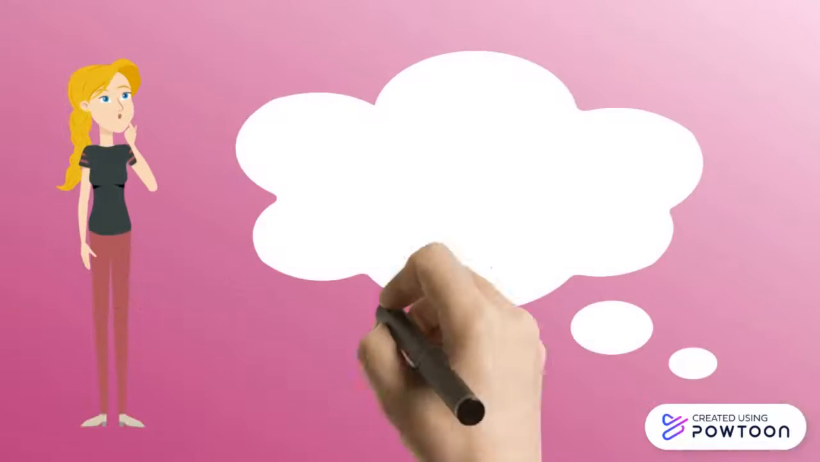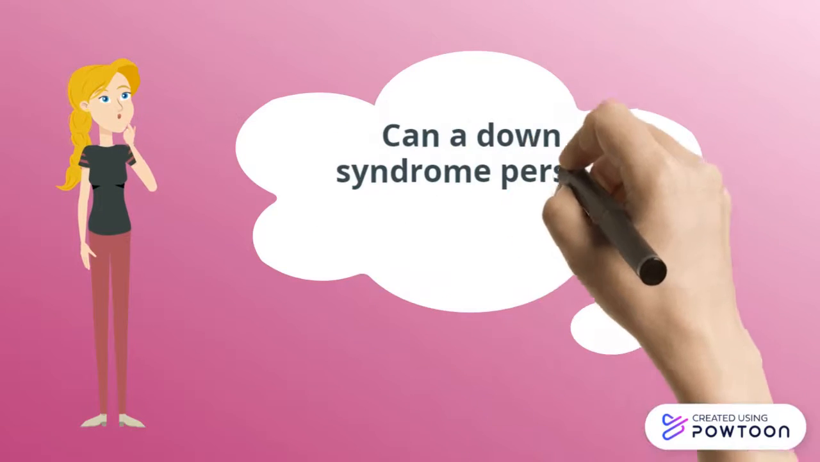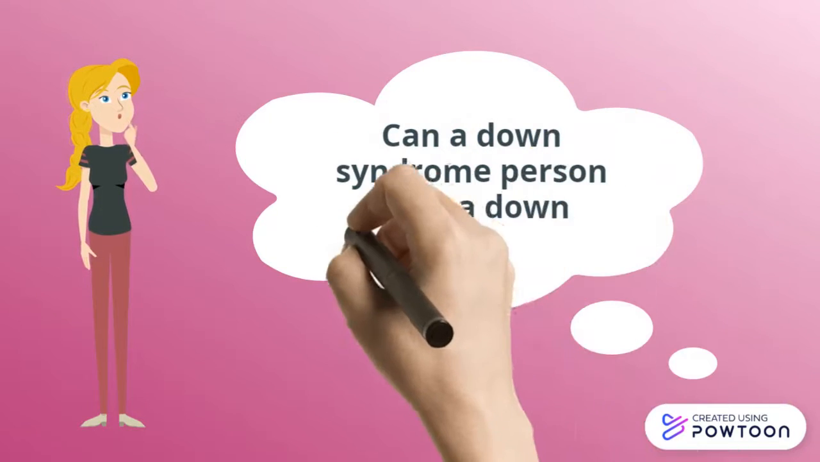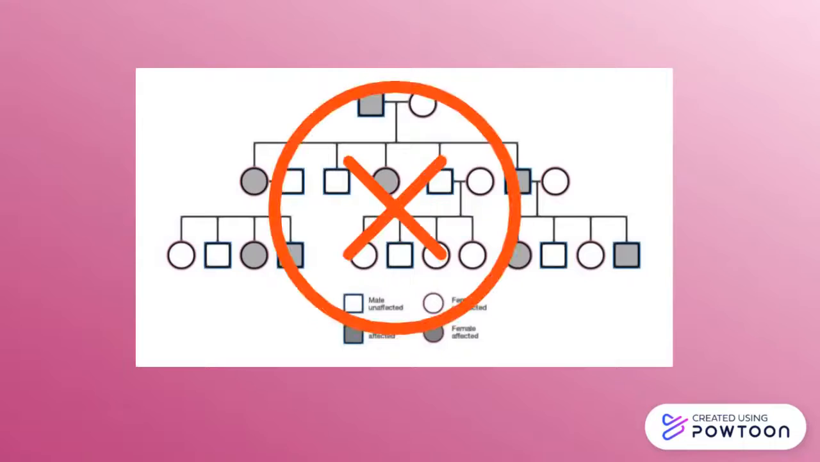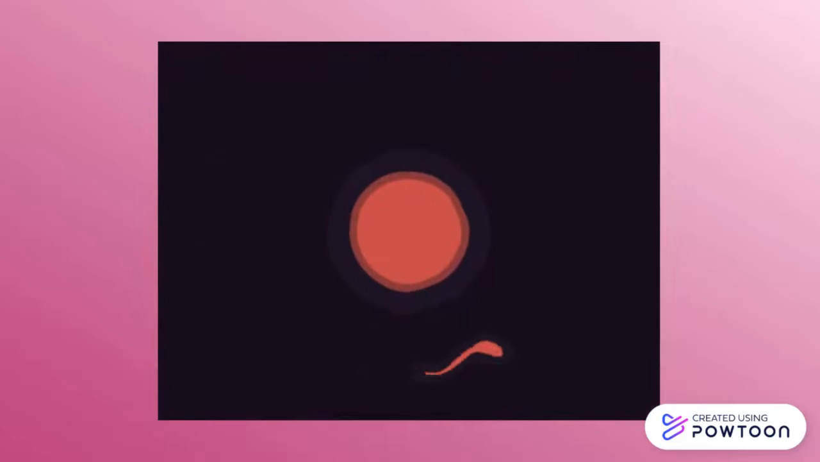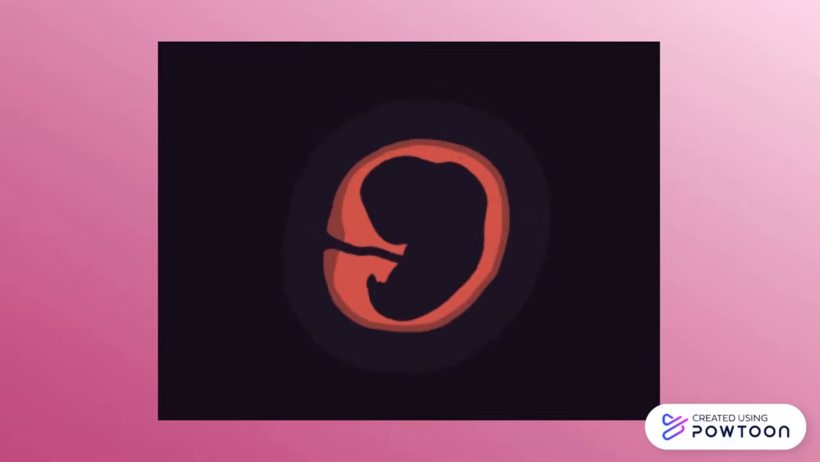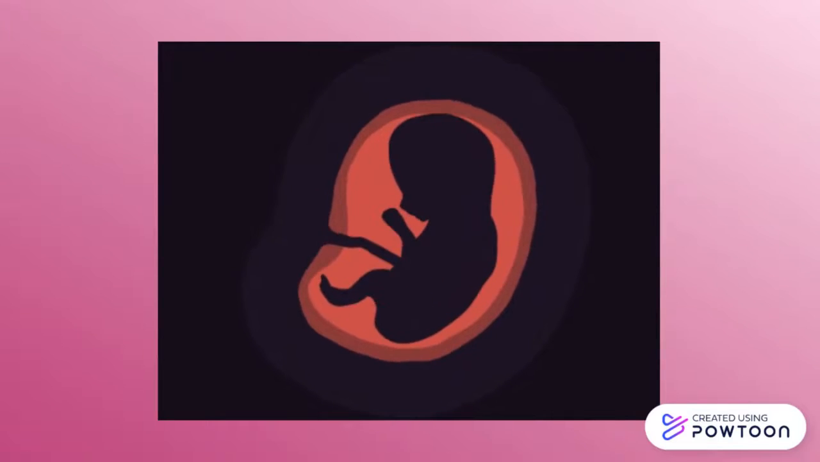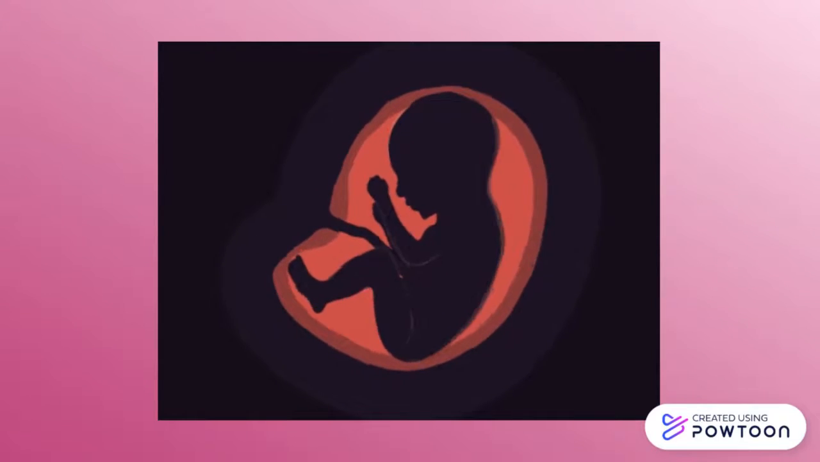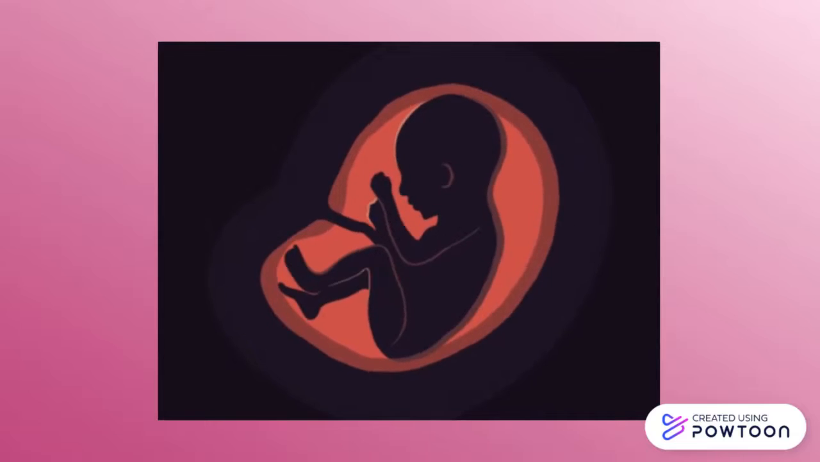Sometimes people ask questions like, can a Down syndrome person have a Down syndrome child? Well, most of the time, Down syndrome is not inherited. It is caused by mistaken cell division during early development of the fetus. Women with Down syndrome can have children, even though they have a 35 to 50% chance that their baby will have Down syndrome. Unfortunately, many men with the condition are not able to. However, it is still possible.